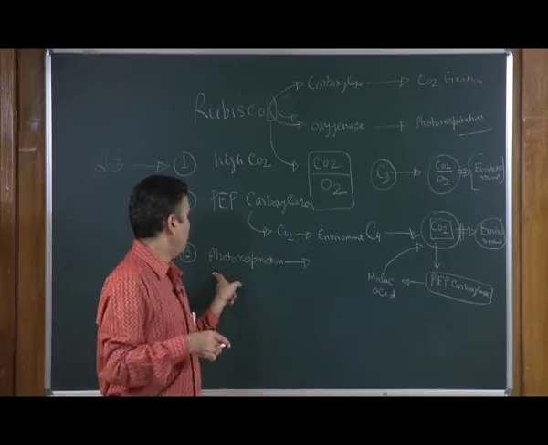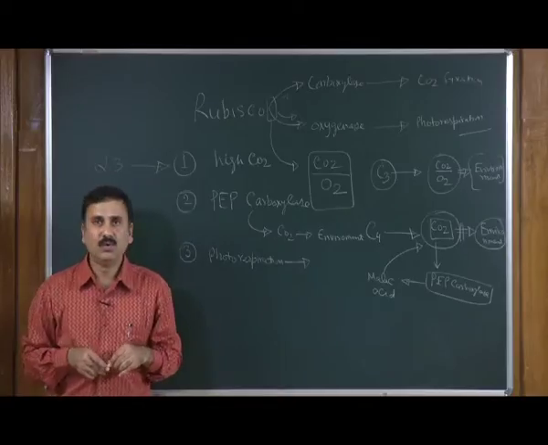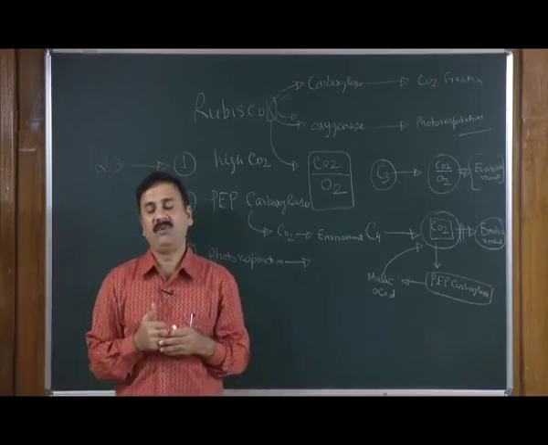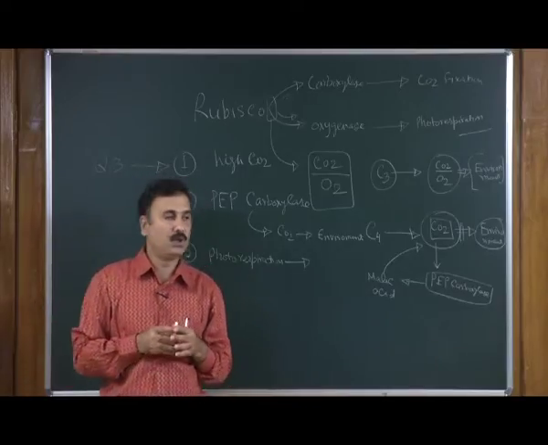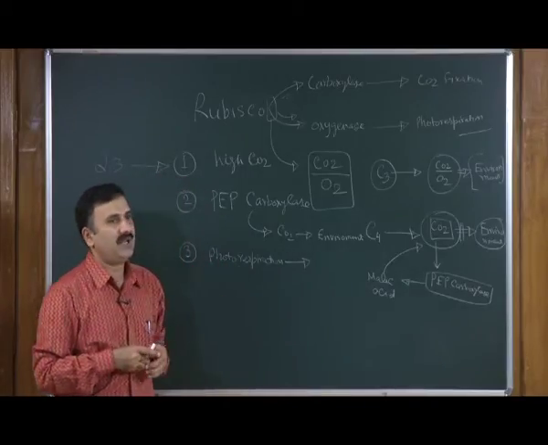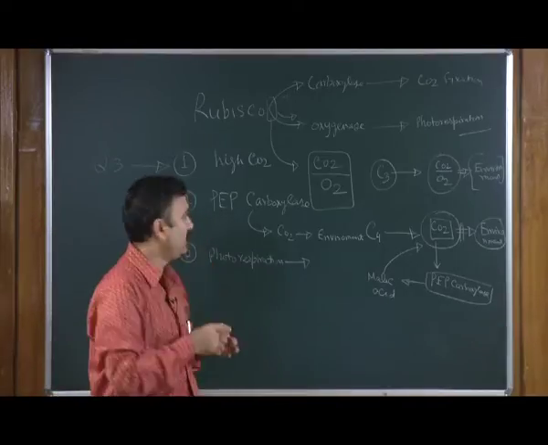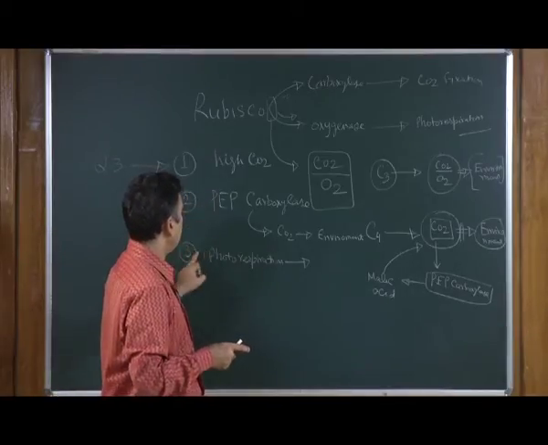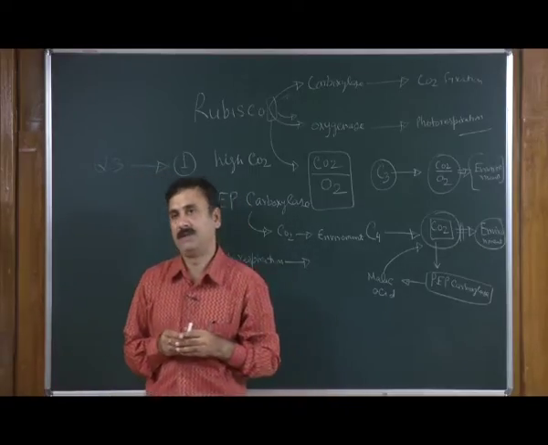And number 3, because they are not dependent on the environmental CO2, Rubisco is not going to experience the environmental CO2 versus oxygen ratio, so the photorespiration level is going to be very low. All these factors contribute to the higher productivity in the case of C4 plants.